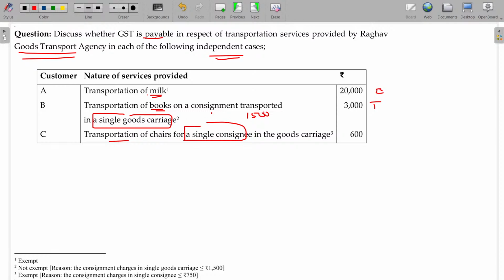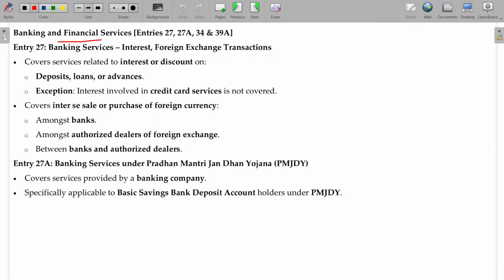Transportation of chairs for a single consignee. Single consignee means I am one of the consignees. Like this, I may have n number of consignees. In that case, the limit is 750 only. It is less than 750, so it is exempted. So these two are exempted. This one is taxable. So many provisions, but a question may be asked this way. You are not asked to write all the provisions. You need to answer only for selected cases. It's much simpler than studying the complete one, right? Next.